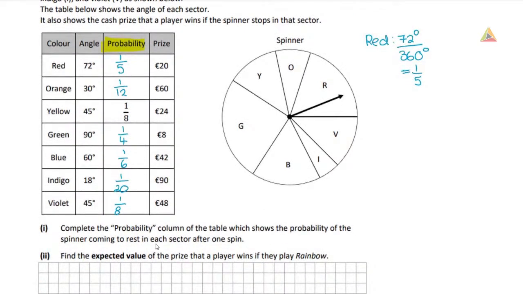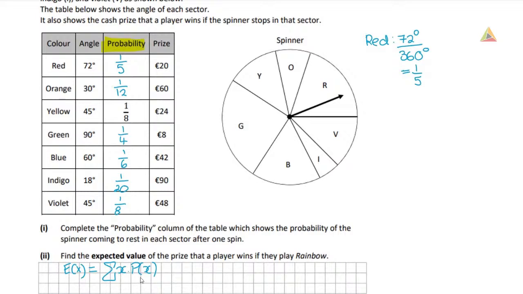The second thing it asks us to do is find the expected value of the prize that a player wins if they play Rainbow. So if we're going to play this game, how much money can we expect to get? That's our expected value, or the average payout, the average amount of money that people win when they play this game. To work this out, we know that our expected value formula is equal to the sum of x multiplied by P(x). So x is our values and the probability of x we've just calculated.